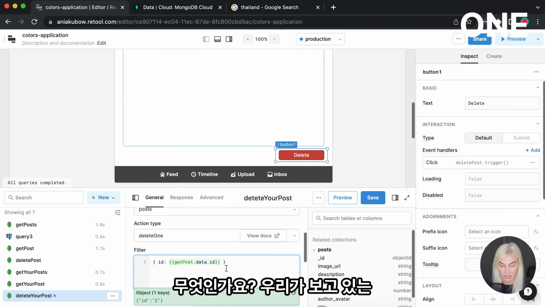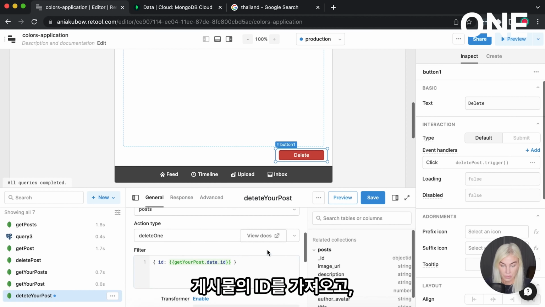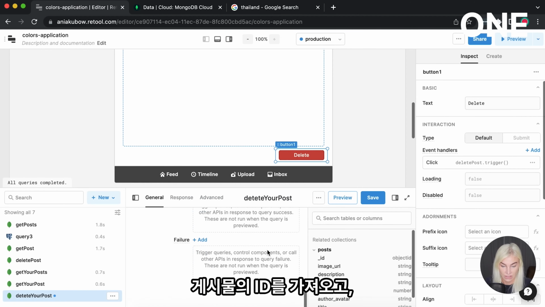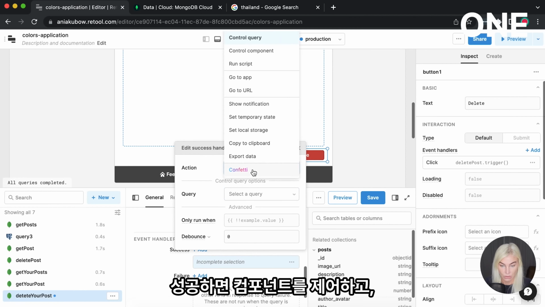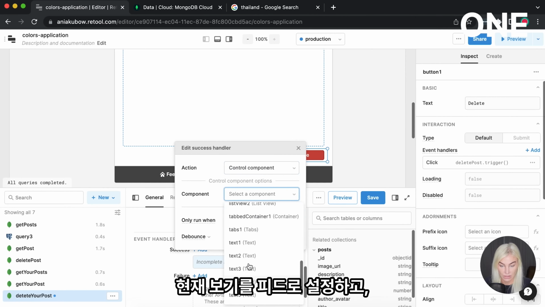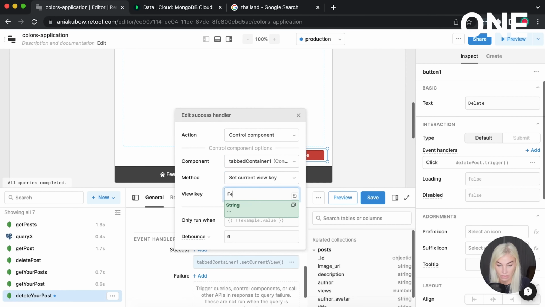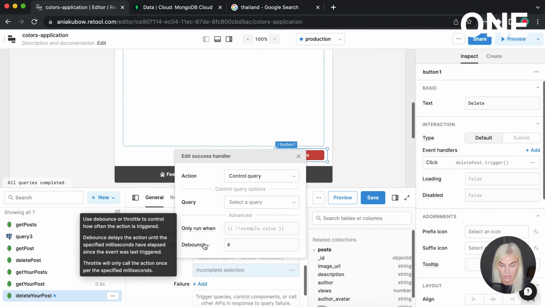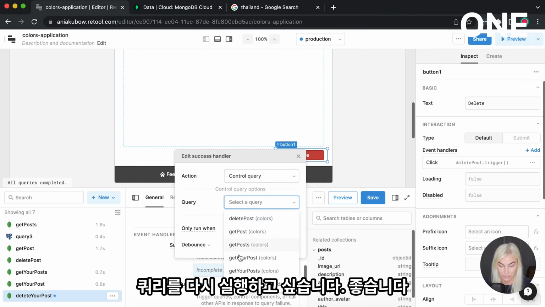Well, we want to get the ID of your post that you are viewing. And on success, we want to control the component tabbed container, set the current view to feed. And then also on success, we want to rerun the query to get all the posts.